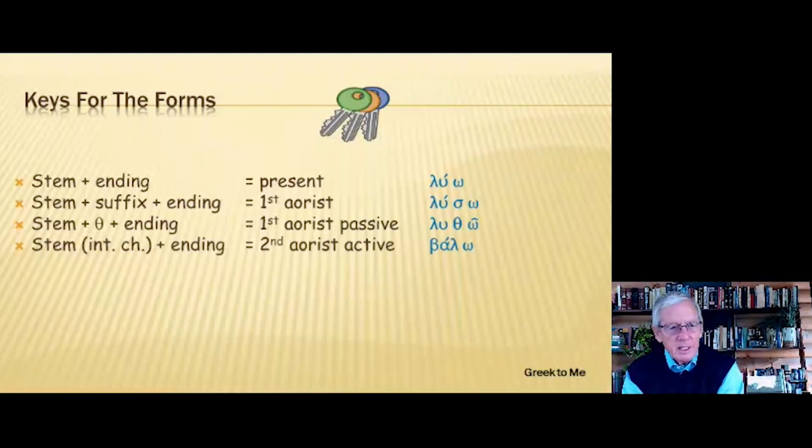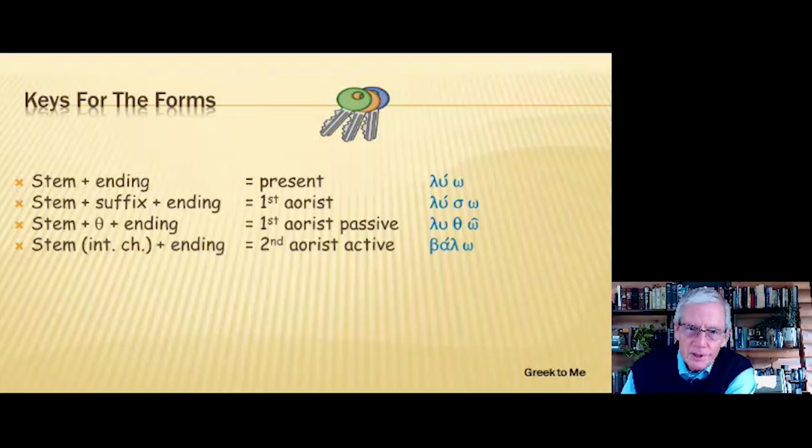If we see a stem ending plus the theta, do you see that? This is the aorist passive subjunctive. So hina luthO, there's the theta, in order that I might be loosed. If we see a stem with an internal change plus that same ending, this is going to be the second aorist active subjunctive. So ean, if, with balo, if I should throw. So when we get into the aorist subjunctives, there's no more augment. Augments only occur in the indicative mood.